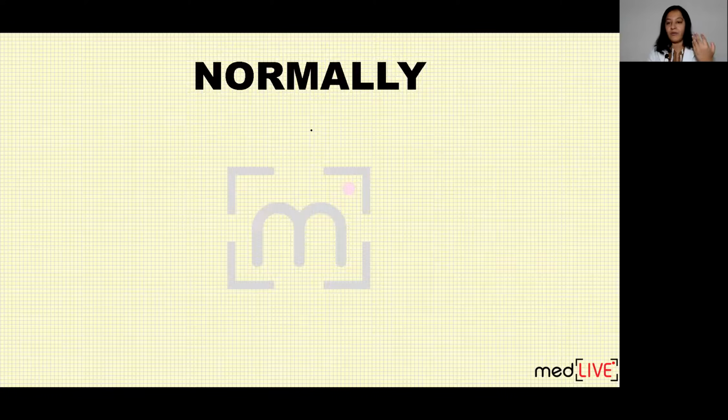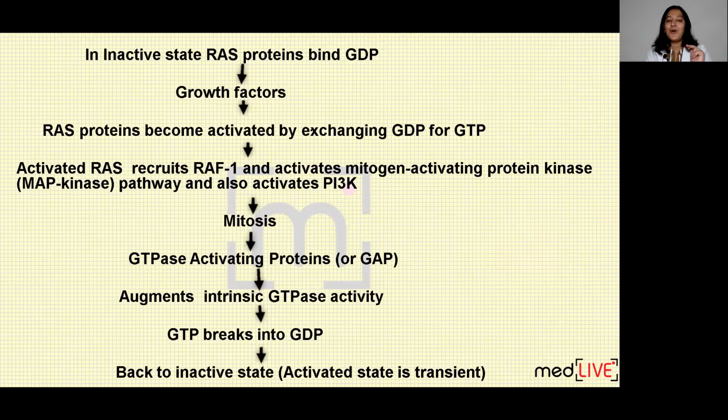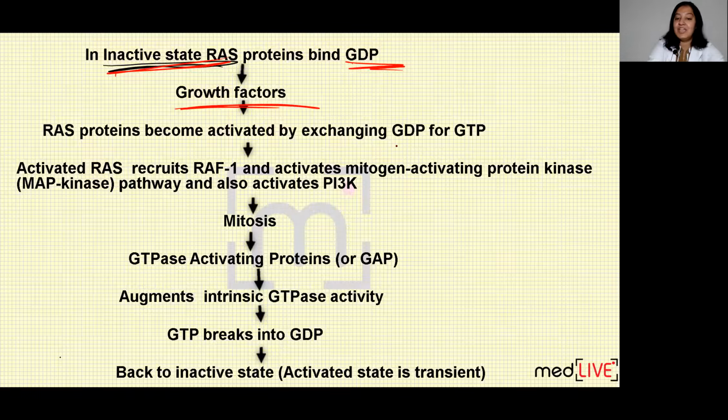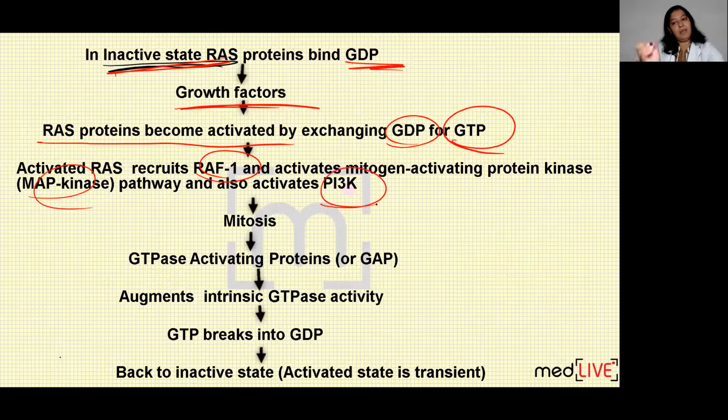Now how can you write the two situations in your theory exams? Normally, the normal situation you can show in a flow chart. There is inactive RAS. Inactive RAS is bound with GDP. Now when the growth factor comes, this GDP gets replaced with GTP and RAS becomes activated. This activated RAS stimulates many pathways: RAF pathway, MAPK pathway, and PI3K pathway. All these pathways will lead to mitosis.